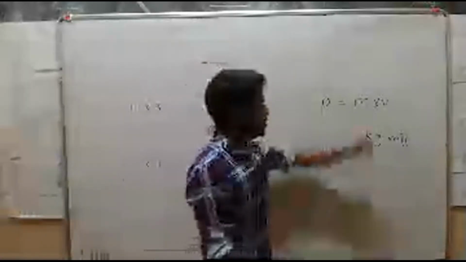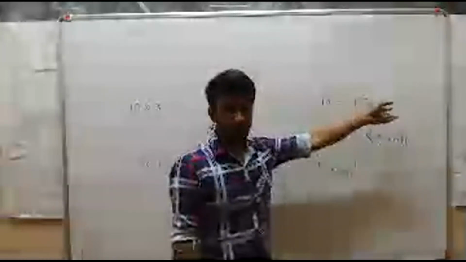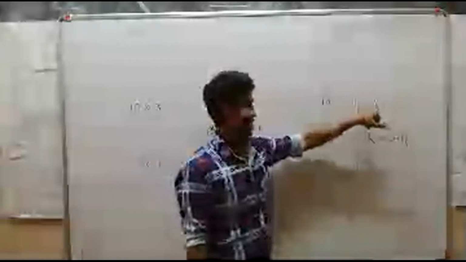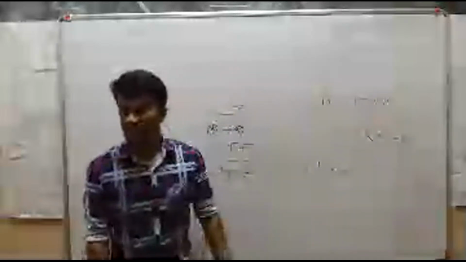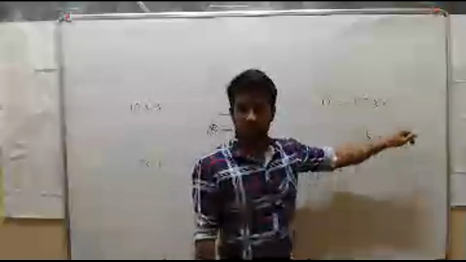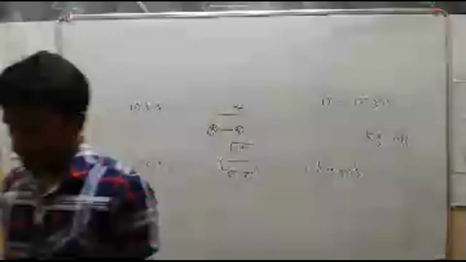Why? Because mass has only magnitude, but velocity has both direction and magnitude. So mass is a scalar quantity and velocity is a vector quantity. So together we can say that momentum is a vector quantity.